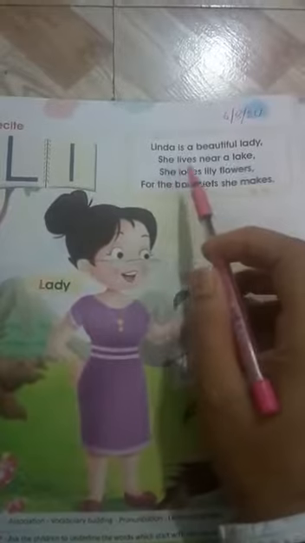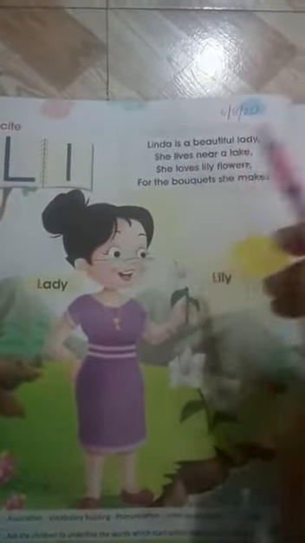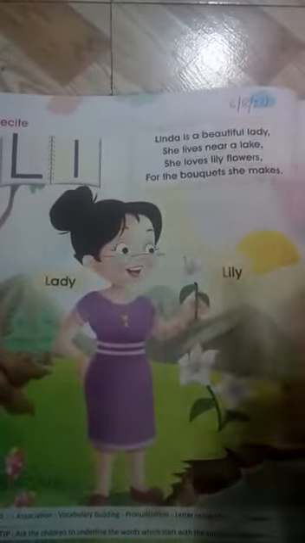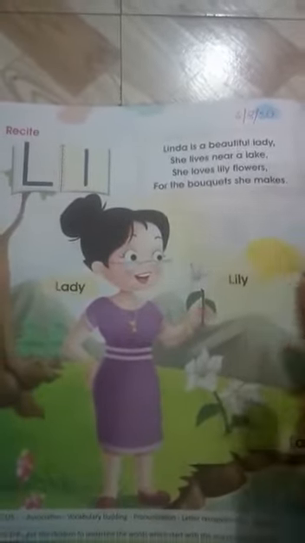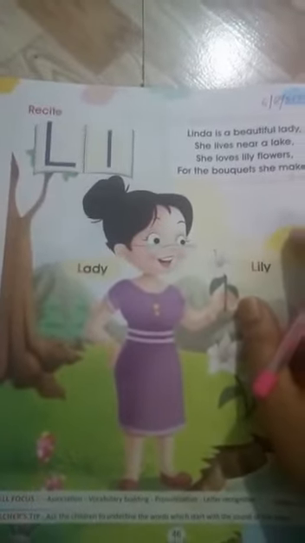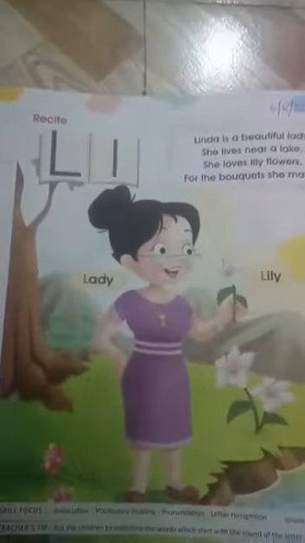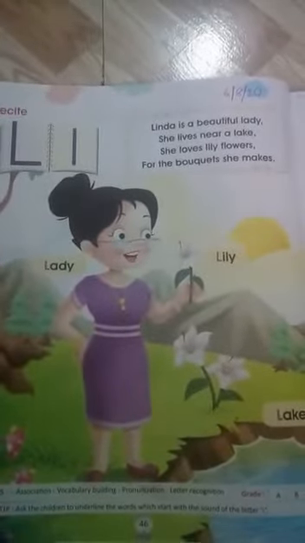Linda is a beautiful lady. She lives near a lake. She loves lily flowers. For the bouquets she makes. You also sometimes make a bouquet, na? To make a bouquet we need different kinds of flowers.